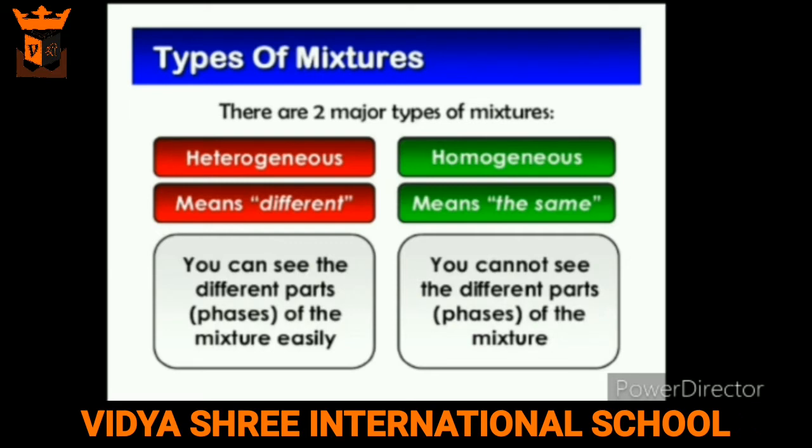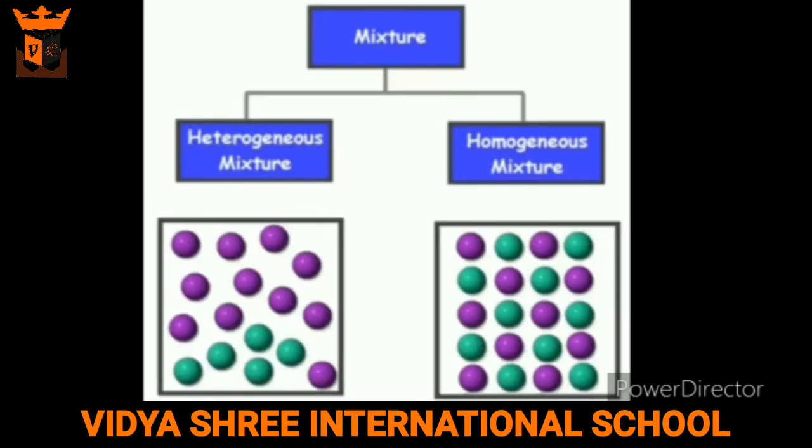Whereas the word homo in the homogeneous mixture stands for the same. For example, when you mix salt and water, you cannot see the different phases of the mixture. So, the solution of salt and water forms homogeneous mixture. This is a diagrammatical representation of heterogeneous and homogeneous mixtures.